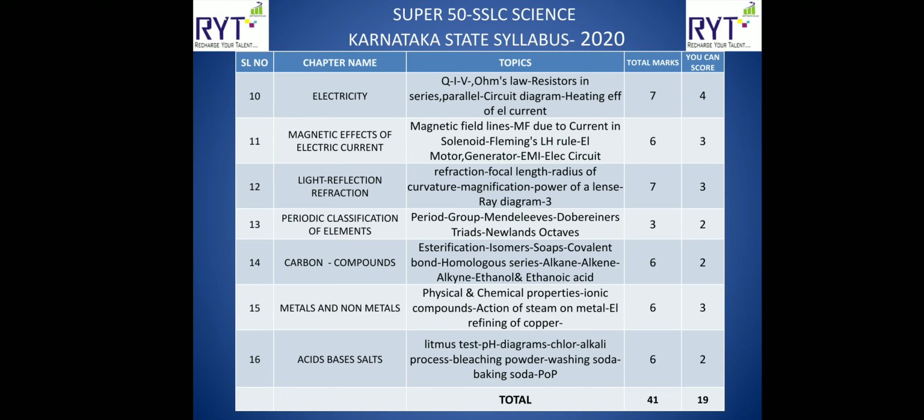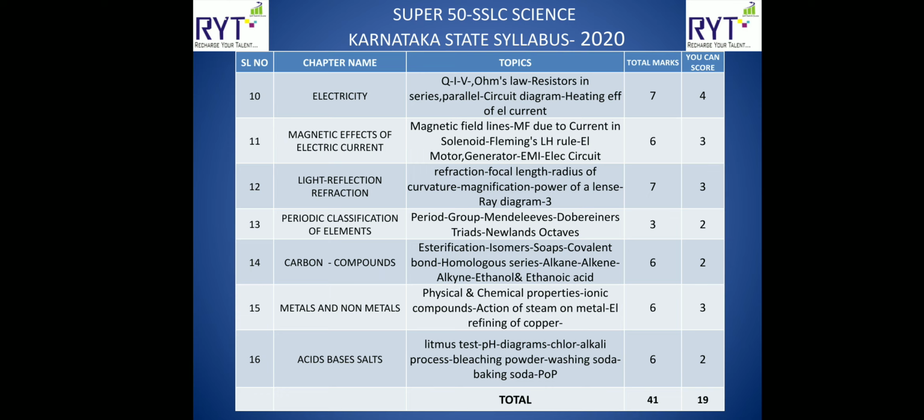Next one is metals and non-metals. In this they'll ask you what are the physical properties and chemical properties of metals and non-metals. Then ionic compounds, this is very important, and also action of steam on metal and electrolytic refining of copper. These diagrams and labels they have asked in the exam, so it is very important.